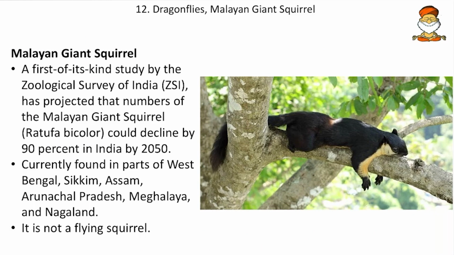So a first of its kind study by the Zoological Survey of India has projected that numbers of Malayan giant squirrels, that is the Ratufa bicolor, could decline by 90% in India by 2050. So friends, the 90% is a huge number. So remember this. So if the destruction goes unabated, so by 2050, so 90% decline can occur. Then currently it is found in the West Bengal, Sikkim, Assam, then Arunachal Pradesh, Meghalaya and Nagaland. And remember friends, this is not a flying squirrel. So here we can see it is bicolor. So the top is black and the bottom is all whitish in color.